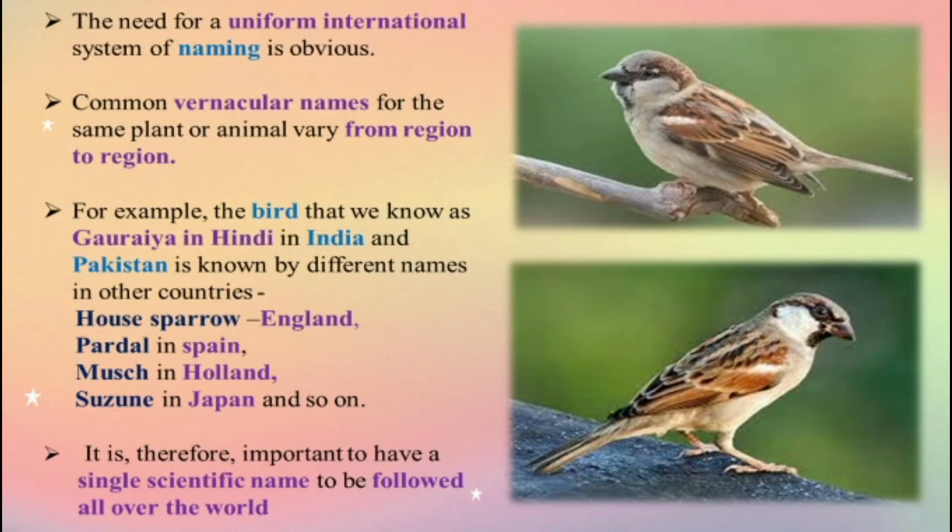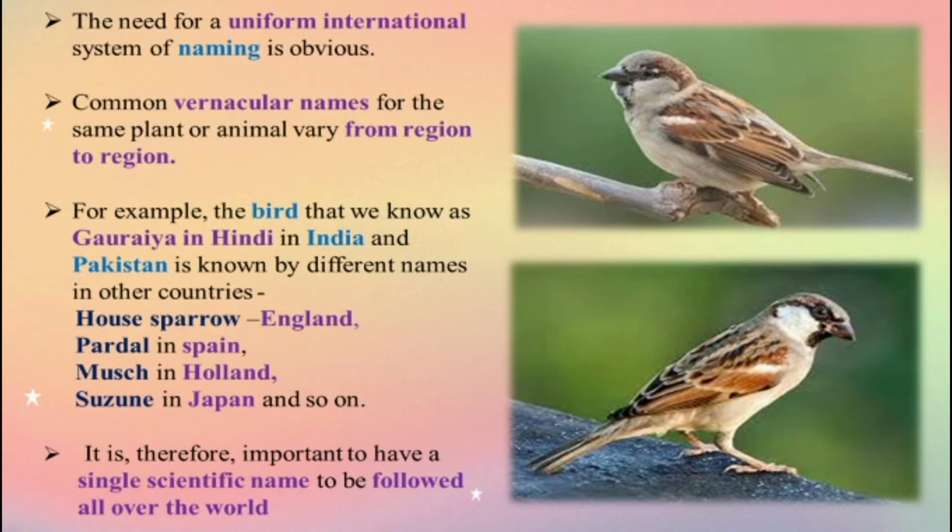The need for a uniform international system of naming is obvious. Common vernacular names for the same plant or animal vary from region to region. For example, the bird that we know as Gauria in Hindi in India and Pakistan is known by different names in other countries: house sparrow in England, Puddle in Spain, Moosh in Poland, Susan in Japan, and so on.